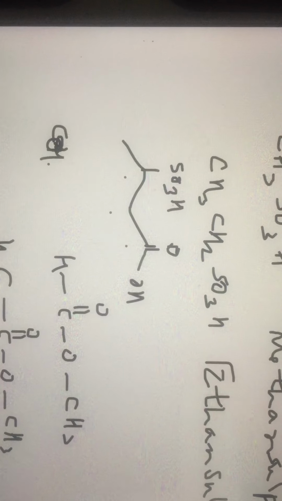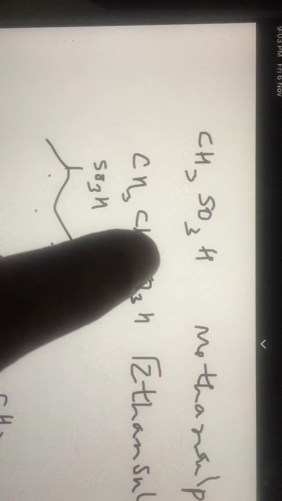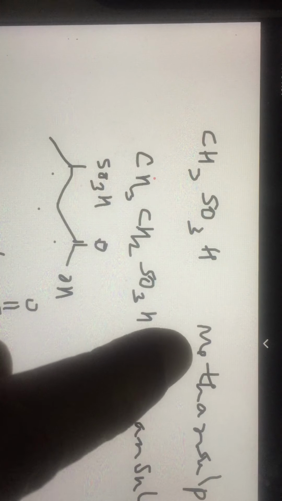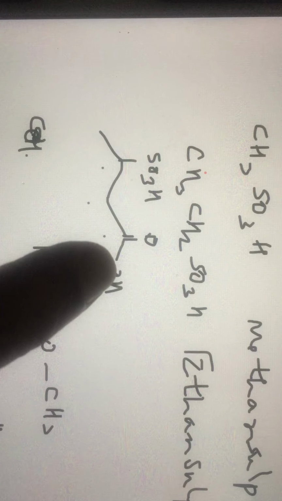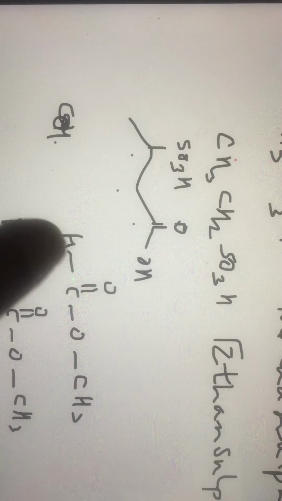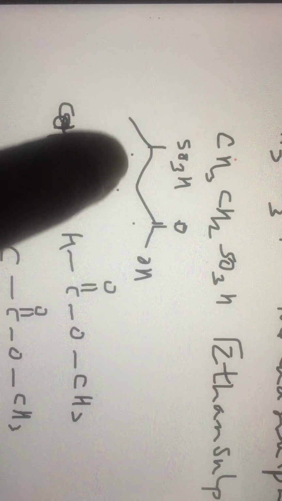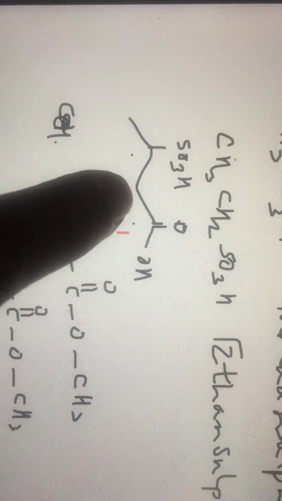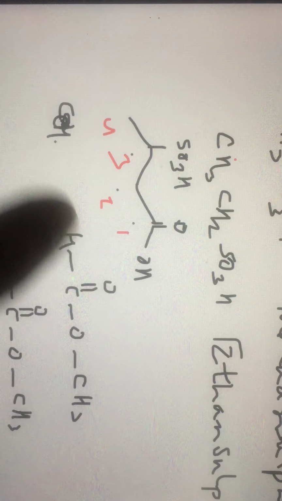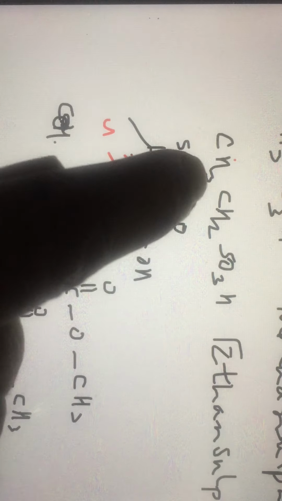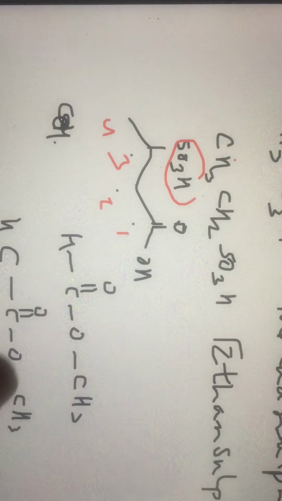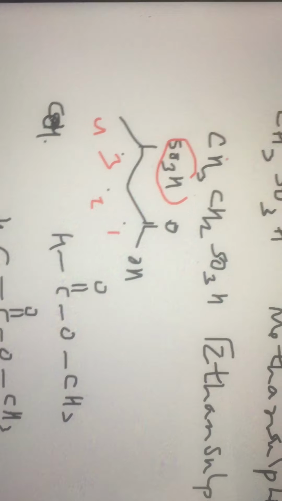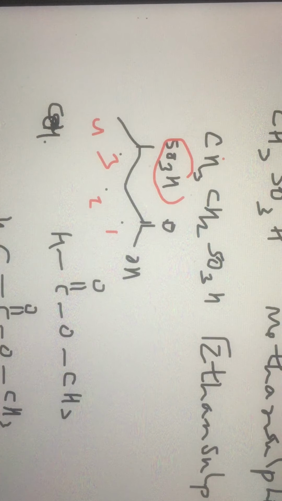This compound has an SO3H group, so it is methane sulfonic acid. Next compound is ethane sulfonic acid. Next compound has both COOH and SO3H. So importance will go to COOH, so it is to be called butanoic acid. On the third position there is SO3H, so it is called 3-sulfobutanoic acid. Further, we will learn in the next video.